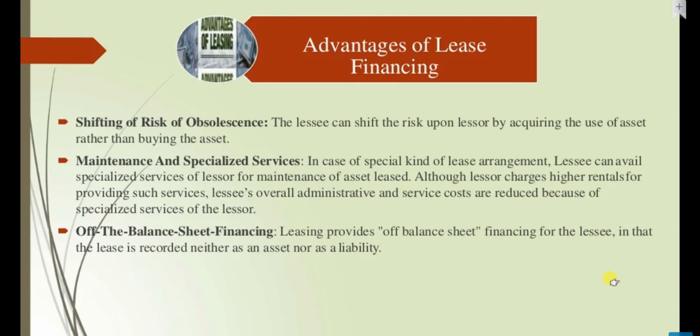Shifting of risks of obsolescence: the lessee can shift the risks onto the lessor by acquiring the use of the asset rather than buying the asset. Maintenance and specialized services: in case of a special kind of lease agreement, the lessee can avail specialized services of the lessor for maintenance of the leased asset. Although the lessor charges higher rentals for providing such services, the lessee's overall administrative and service costs are reduced because of the specialized service of the lessor.